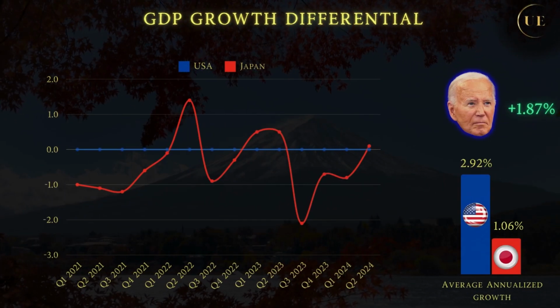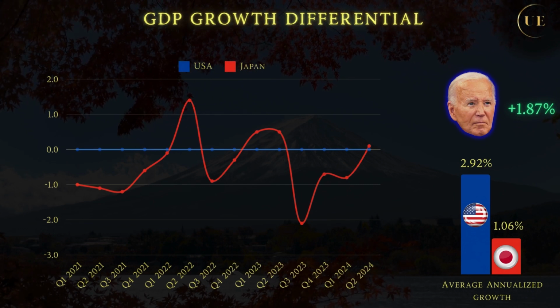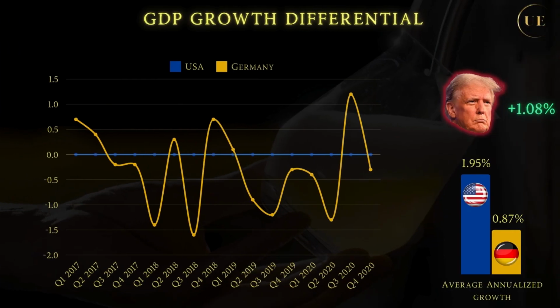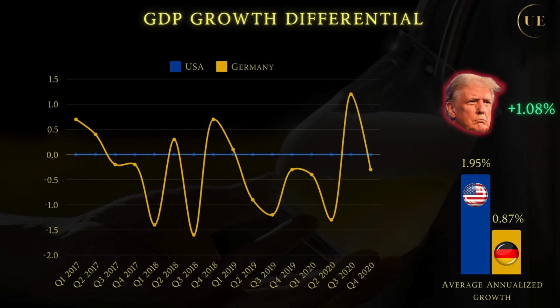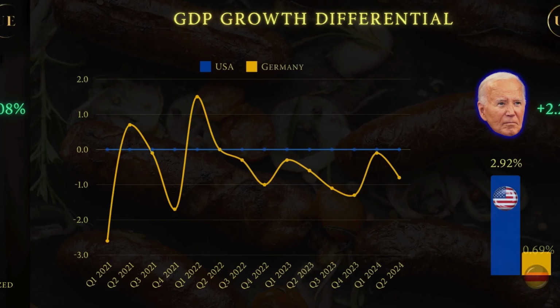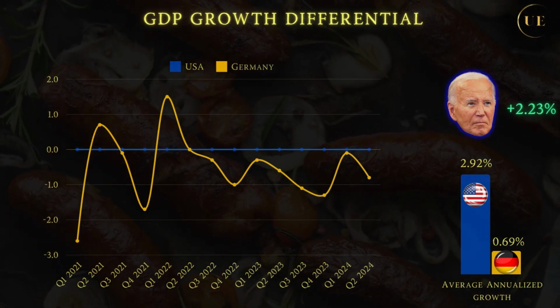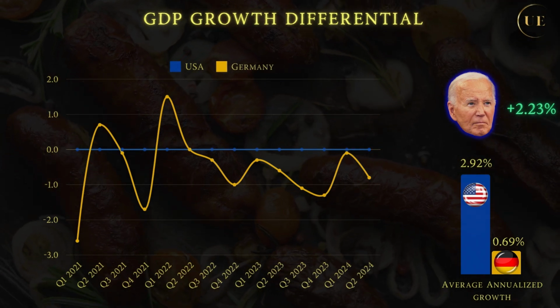During Biden's presidency, Japan registered at least a sluggish growth, so USA overperformed Japan only slightly less than during Trump's term. Germany is the other laggard in the sample, being beaten by Trump's America by more than 1% annually. Incredibly, Germany fared worse during the post-COVID period than during the first 4 years, as the only country out of those compared. Crippled by deindustrialization, it was outperformed by Biden's America by more than 2.2% per year.